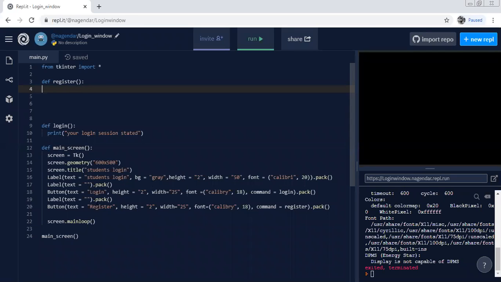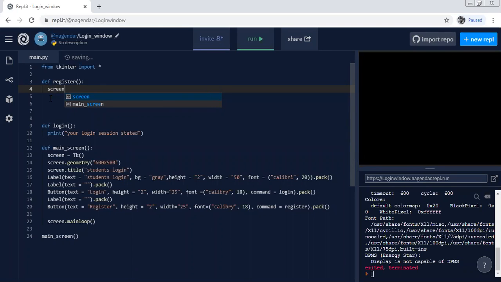Okay, so the link is formed now. The link is formed from here to here. The link is formed from the main screen to the register screen. That is, from the main window to the register window, the link is formed. Now we start writing for the register window. So here, tab, and define what we did.